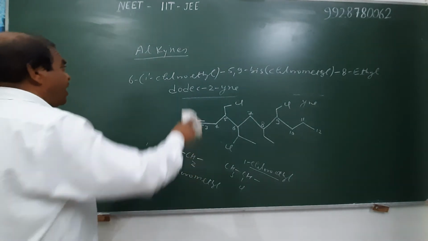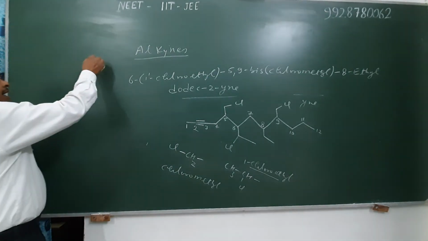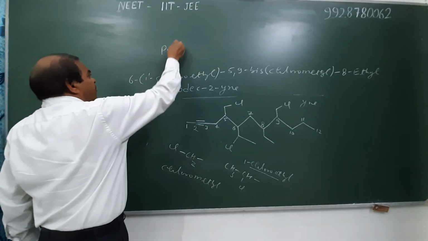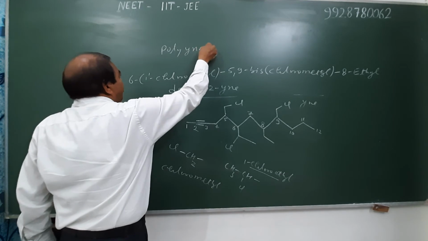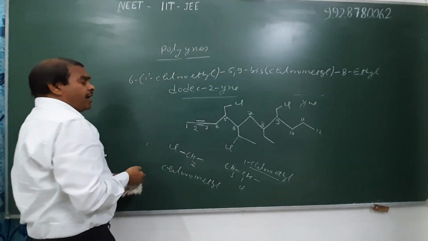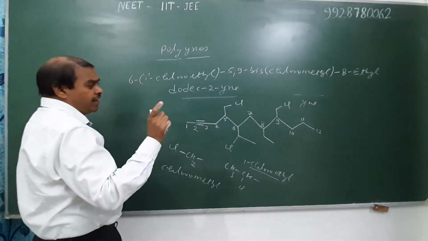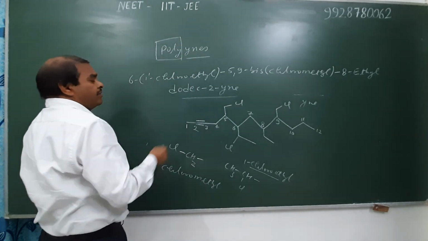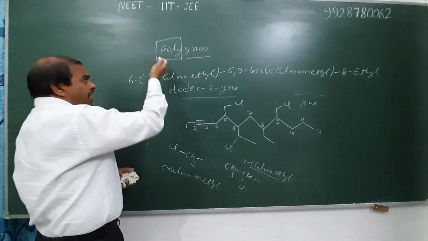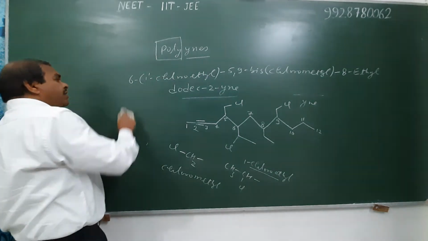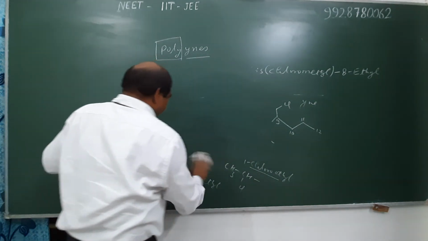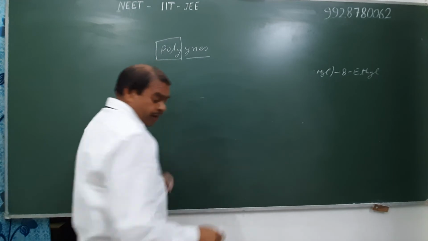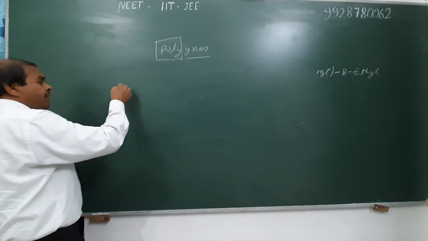Now we discuss the IUPAC name of alkapolyynes. Those unsaturated compounds which contain a carbon-carbon triple bond more than one time are known as polyynes, and hence we use the suffix polyyne and the root word alka. Therefore, their order of naming is similar.